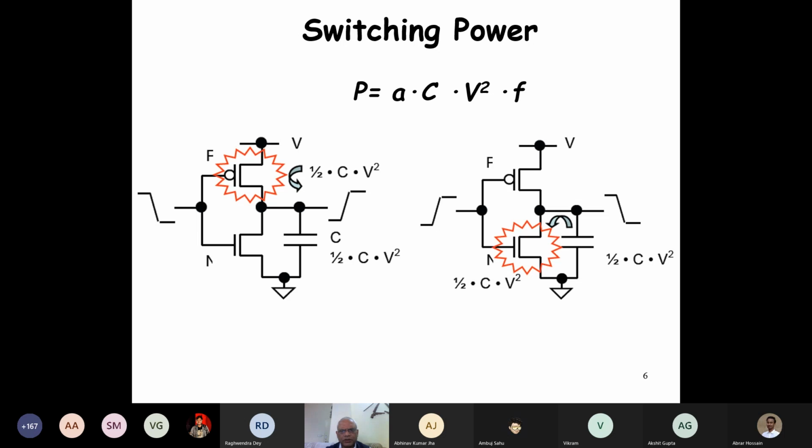And as the other transistor becomes on, whatever voltage was stored on this capacitance gets discharged through here. So every cycle half CV square flows here. The capacitance gets charged, it gets discharged. So the switching power is CV square times the frequency of operation times some constant.